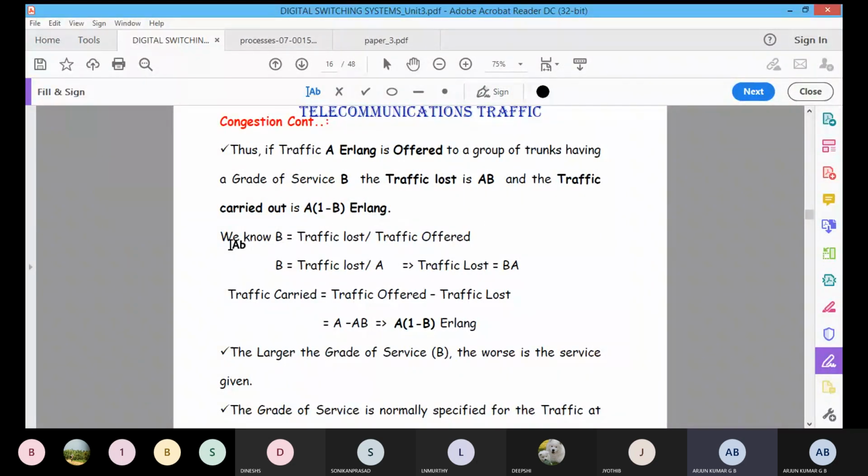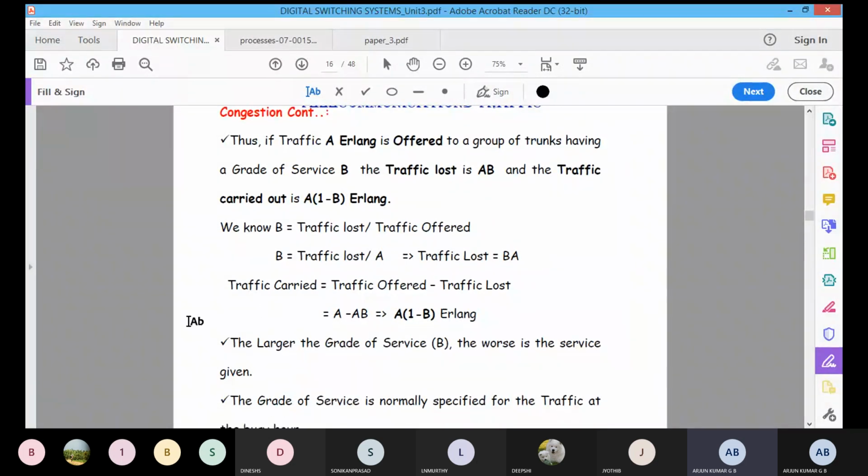Again, B is equal to traffic loss by traffic offered, so B is equal to traffic loss by A, then traffic loss is equal to BA. And traffic carried is equal to traffic offered minus traffic loss, that is equal to A into 1 minus B.